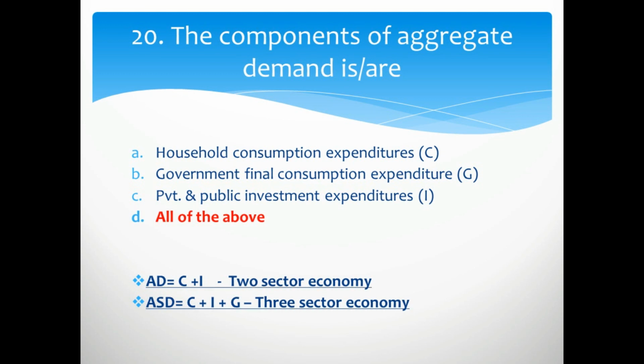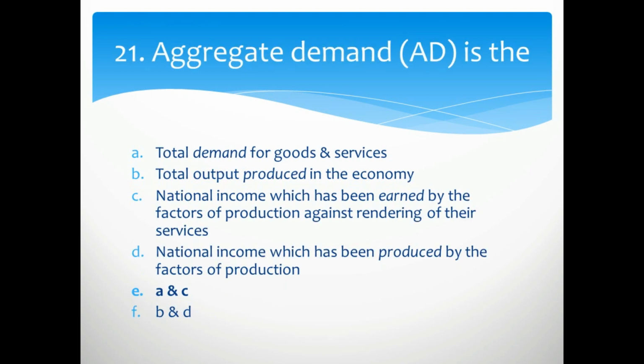Here it is AD, it is not ASD. S is long Newton here. It is AD in C plus I plus G in three sector economy. 21st question, aggregate demand is the